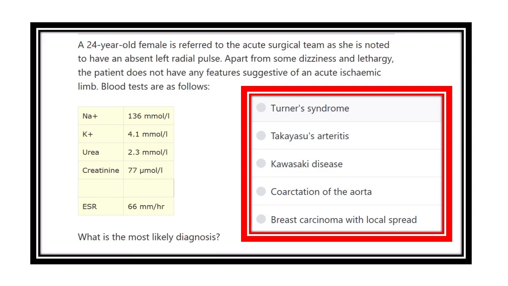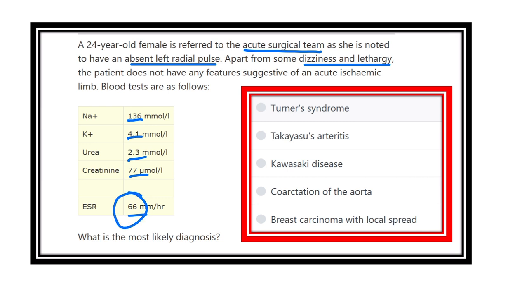A 24-year-old female is referred to the acute surgical team as she is noted to have an absent left radial pulse. Apart from the dizziness and lethargy, the patient does not have any feature suggestive of acute limb ischemia. The blood tests reveal sodium 136, potassium 4.1, urea 2.3, creatinine 77 micromole per liter, ESR 66. What is the most likely diagnosis?